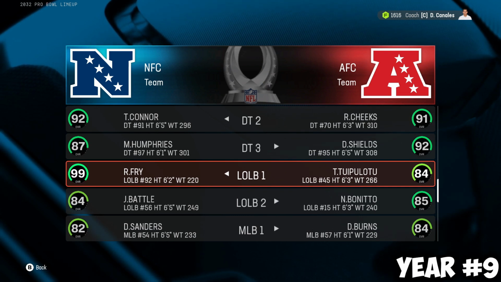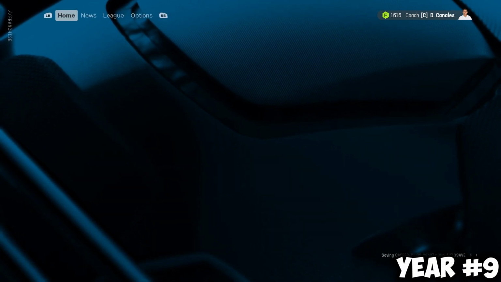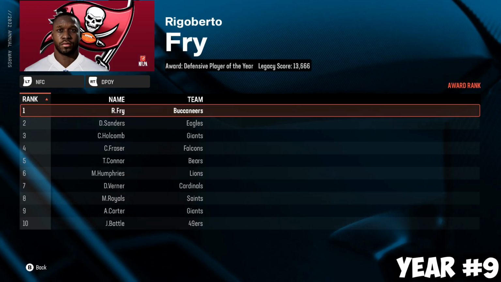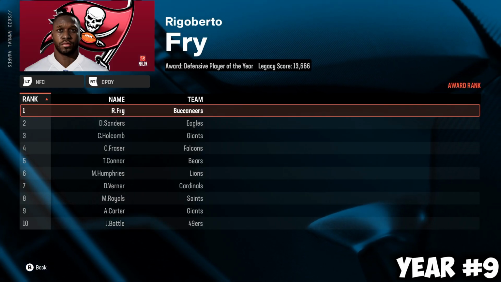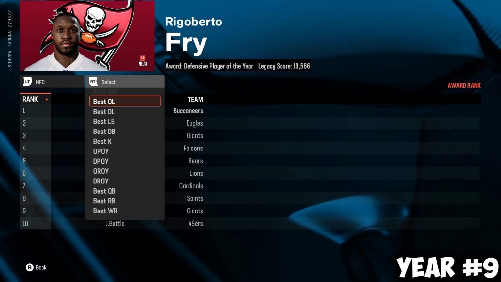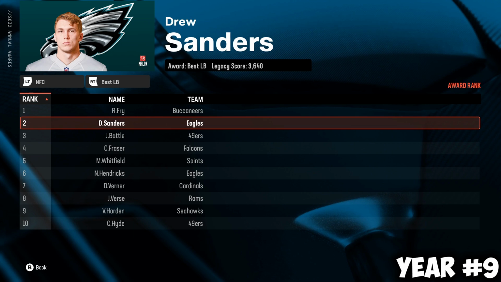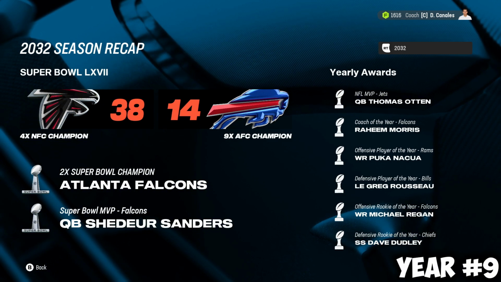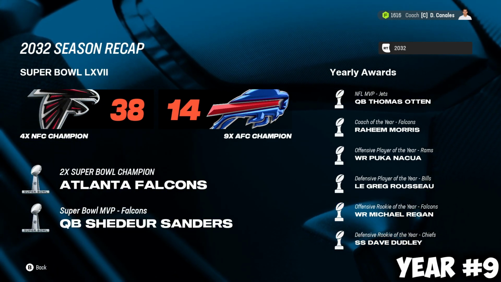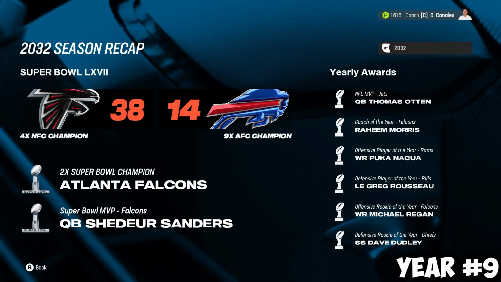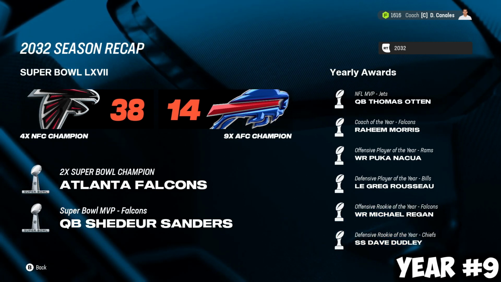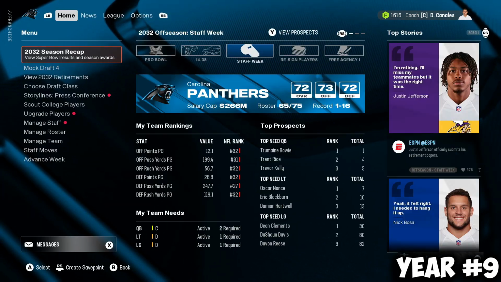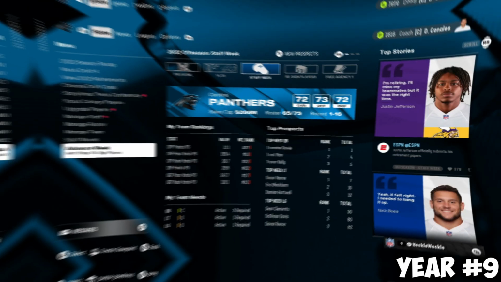Rigoberto Fry is the Pro Bowler for the NFC. Number 1 left outside linebacker. NFC Defense Player of the Year, Rigoberto Fry gets one again. And then for the best linebacker, we get best linebacker. Season recap: it was Greg Rousseau who gets Defense Player of the Year. So we end up not getting Defense Player of the Year for a second straight year. Gets snubbed. And it's Shedeur Sanders, Super Bowl MVP, leading the Falcons to a second Super Bowl for this simulation. We'll sim to next season though.